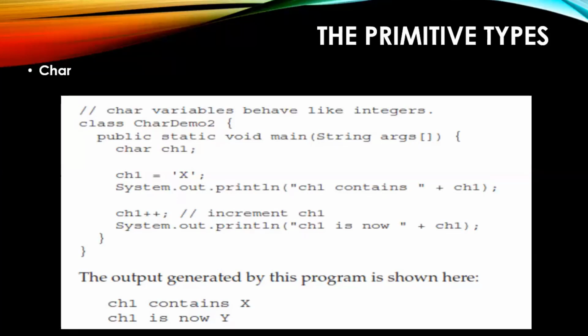When you put it outside without specifying this plus, then this println statement thinks that "ch1 contains" is one part and ch1 is another part. There will not be only one statement. Then there will be a case of two different statements.